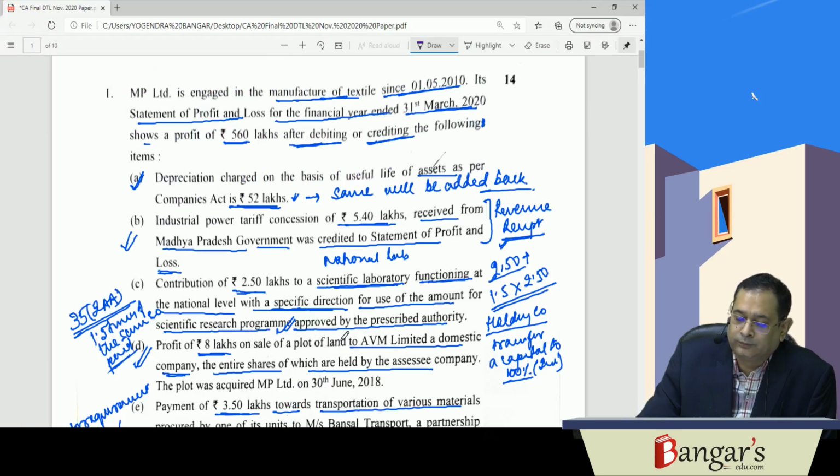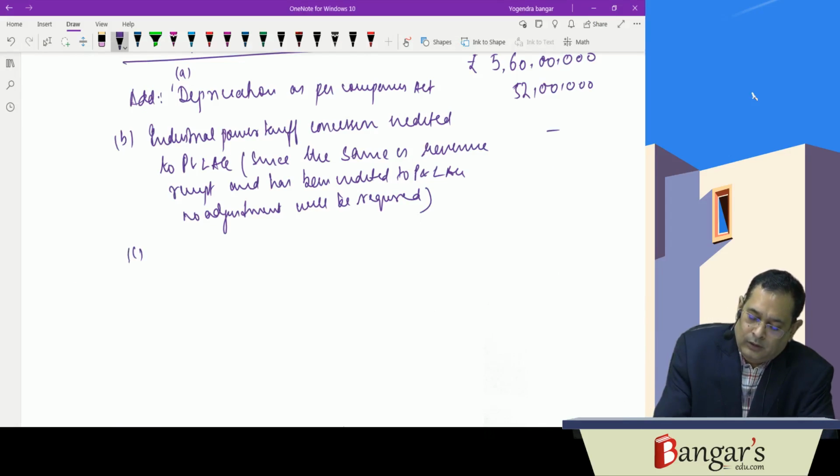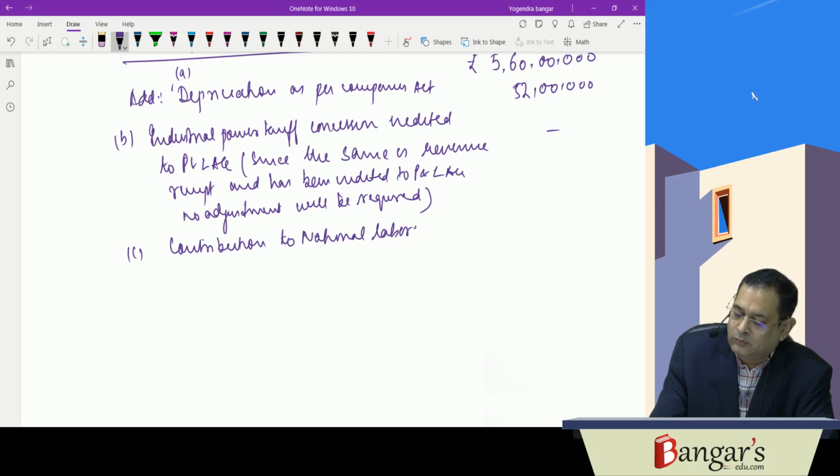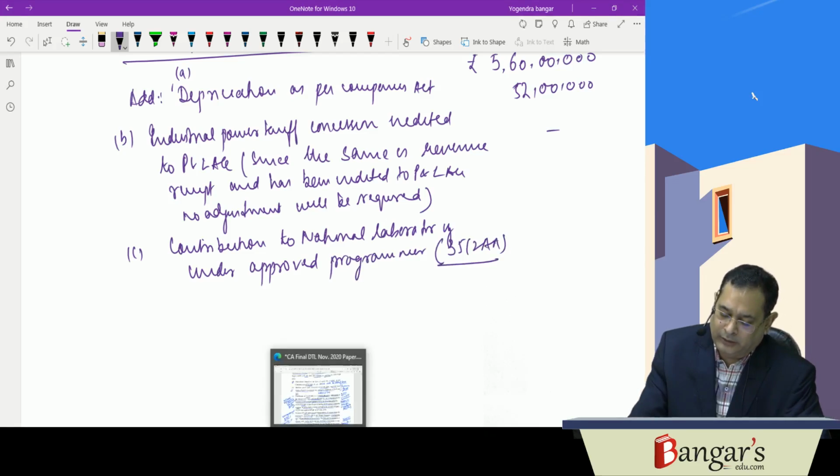Next is contribution to National Laboratory under approved program. That will be covered under section 35(2)(a), and for your relevant assessment year a weighted deduction is admissible.